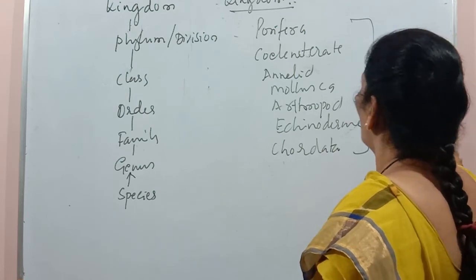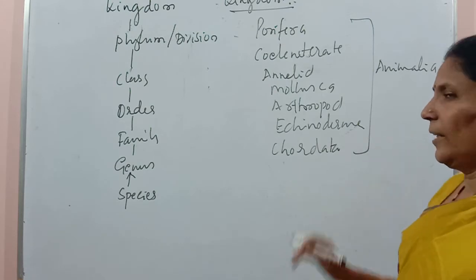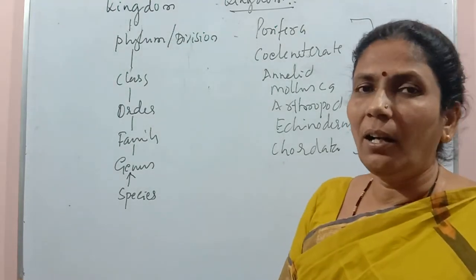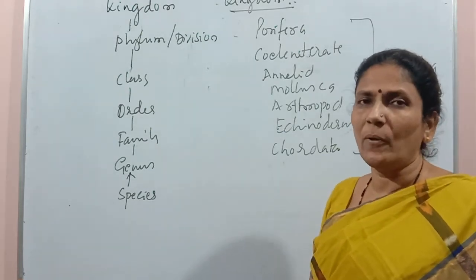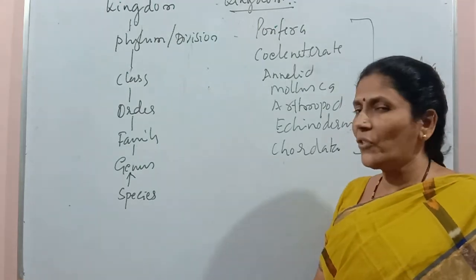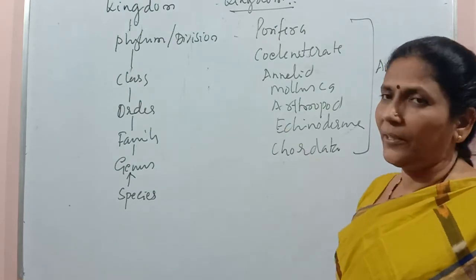Like this, Angiosperms, Gymnosperms, Pteridophytes and Bryophytes are different divisions, and they all together come under the kingdom Plantae.